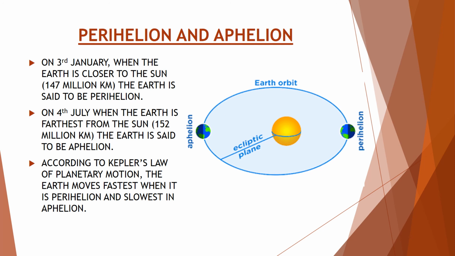So you can see the figure. When the Earth is nearest to the Sun, it is known as perihelion, and when it is far away from the Sun, it is known as aphelion. And you can also see the Earth's orbit. It is elliptical in shape.